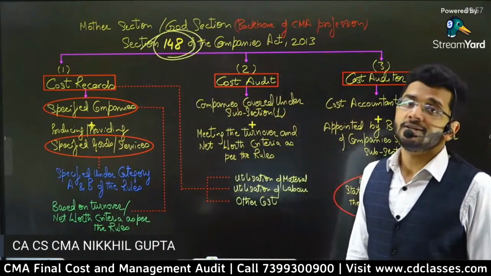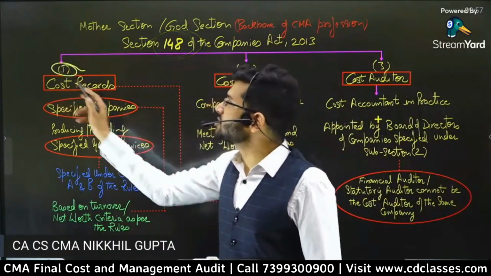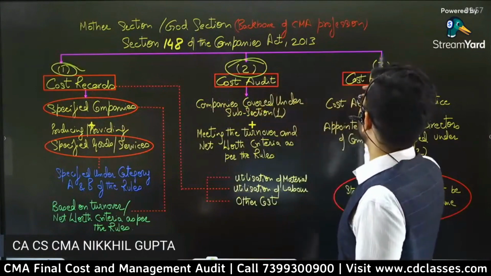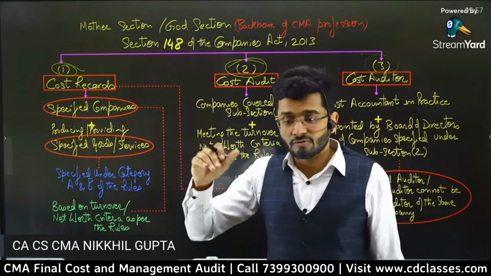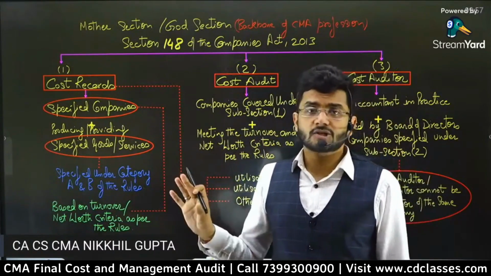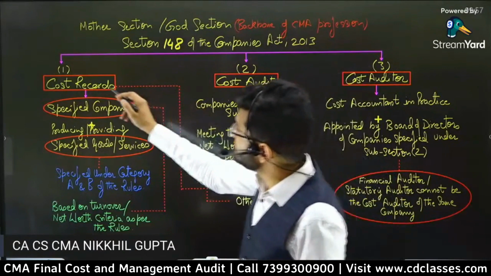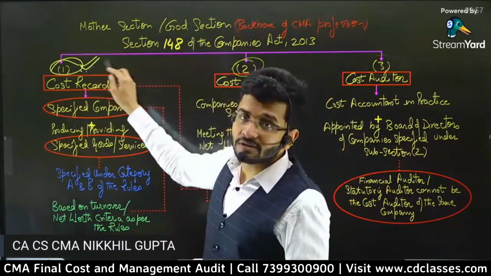the Companies Act 2013. In this particular session, we are going to study three subsections of this particular section: 148.1, 148.2, 148.3. There are more subsections, and we have to study all those subsections. But as of now, we are studying these three main subsections. So Subsection 1, and the most important thing, cost records.